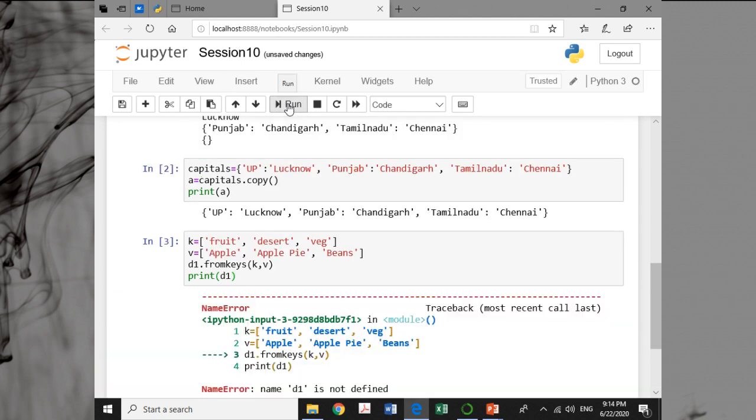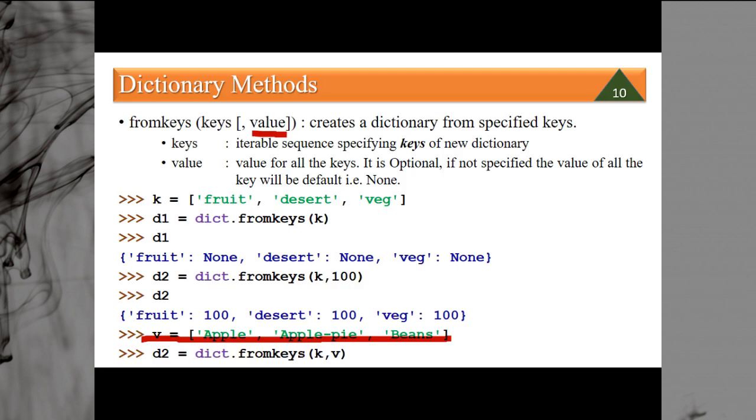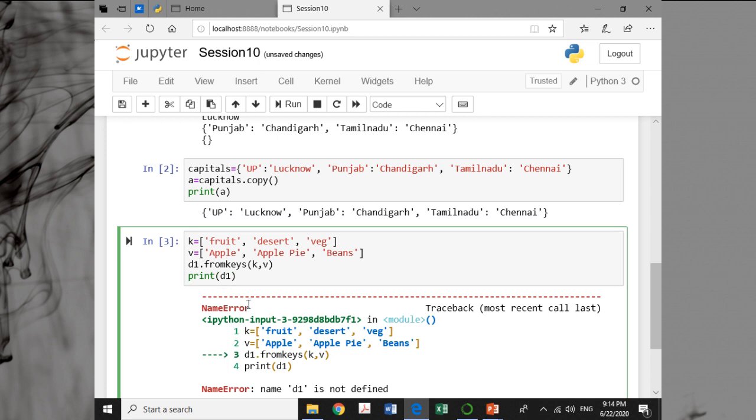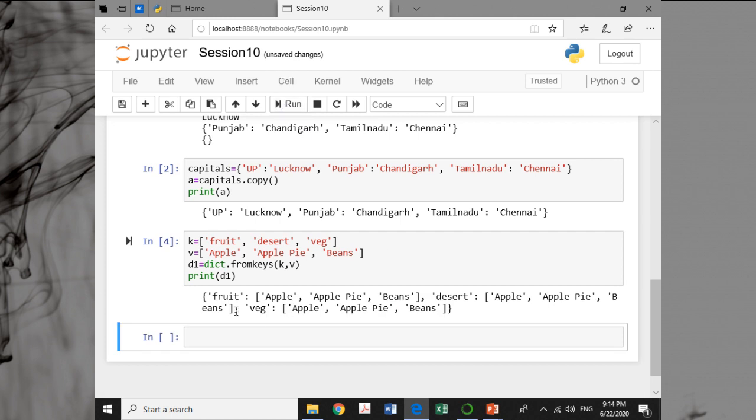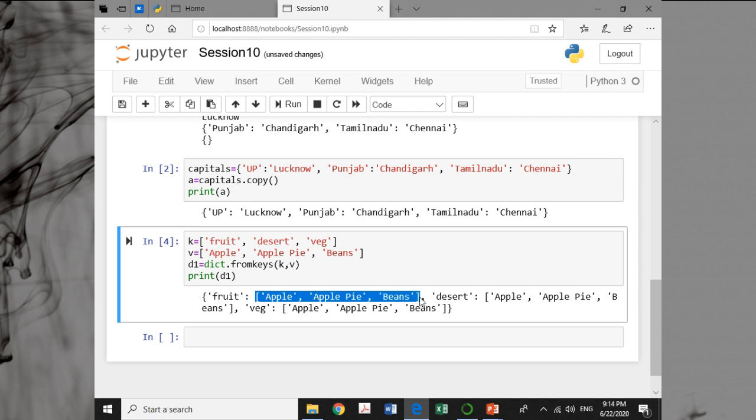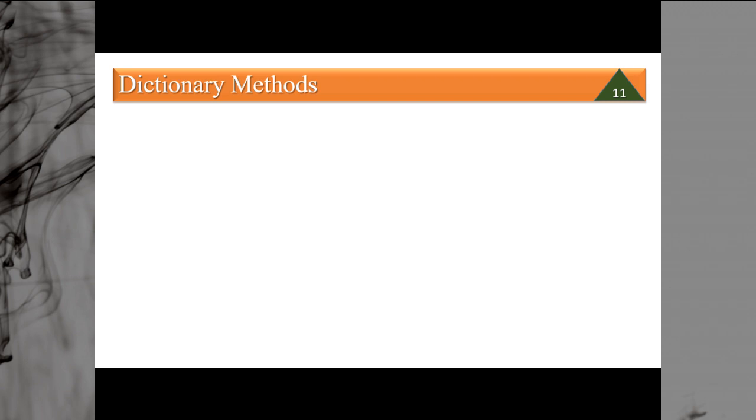Suppose we are running this: d1 is equal to dict.fromkeys. You can see the first key is fruit and the value is apple, apple pie, beans. This is just one value. The second key is dessert and the value is again apple, apple pie and beans. And the third key is veg and the value is apple, apple pie and beans. So this is how you can use fromkeys.